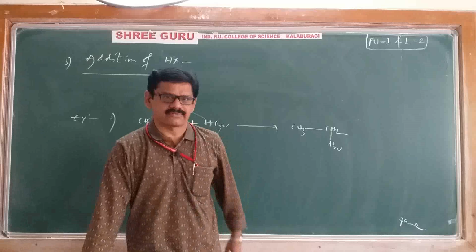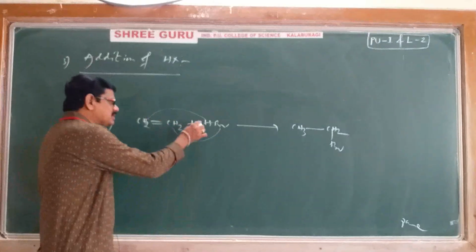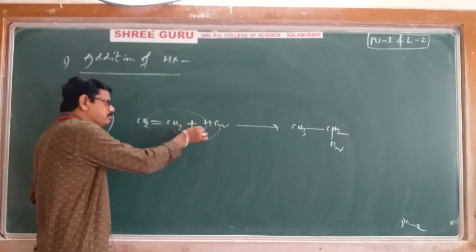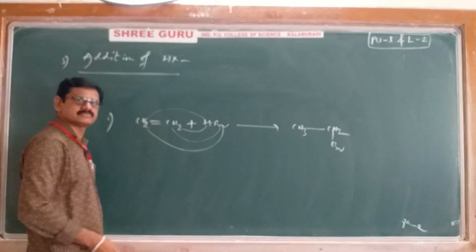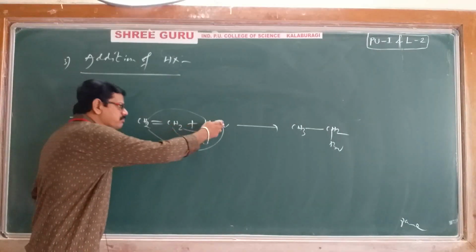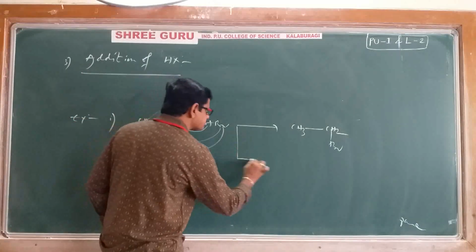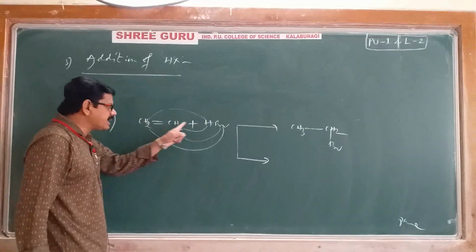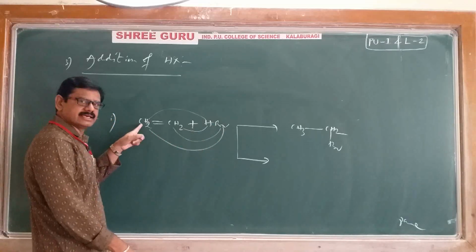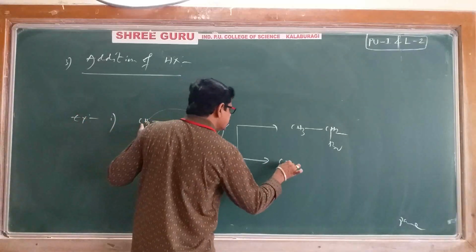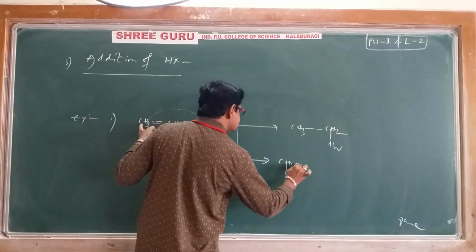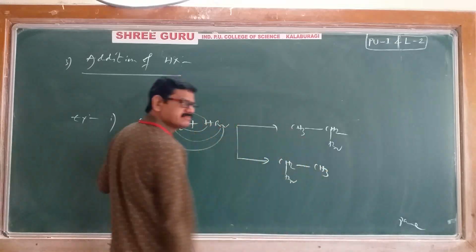Then one more question: suppose hydrogen adds here and bromine adds here. Let's see what happens. Another possibility: now I am adding hydrogen here and bromine here. Then it becomes CH2Br, single bond, CH3.